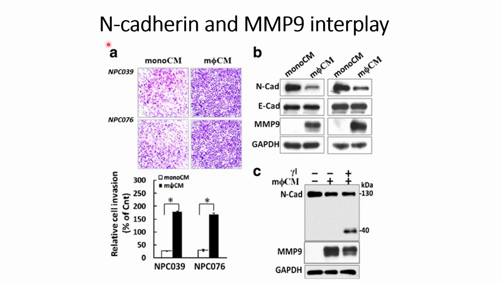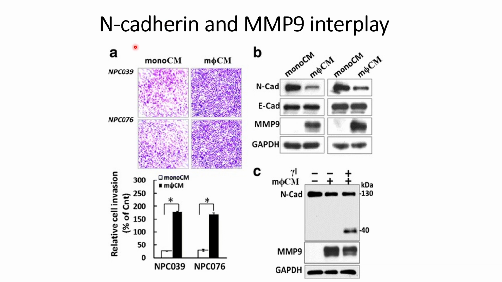In this video we will discuss the N-cadherin and MMP9 interplay. The idea is that even though N-cadherin is overexpressed in the mesenchymal type cells, sometimes N-cadherin is not available on the cell surface. One of the reasons could be that MMP9 is also increased in some of the cancer cells in the mesenchymal conditions. It might cleave off this N-cadherin.